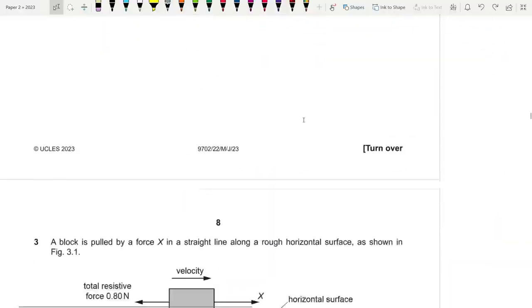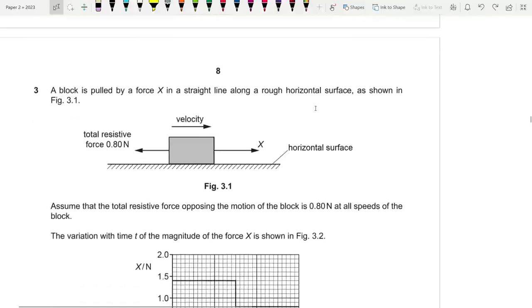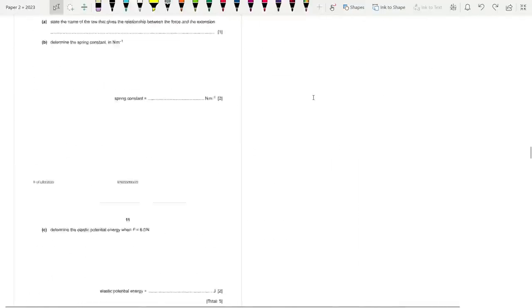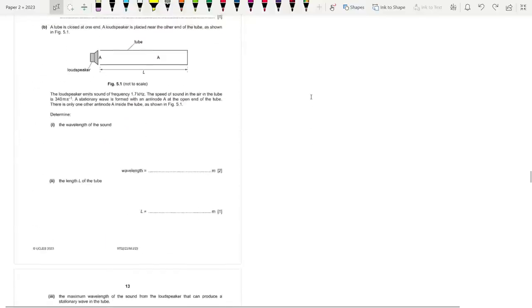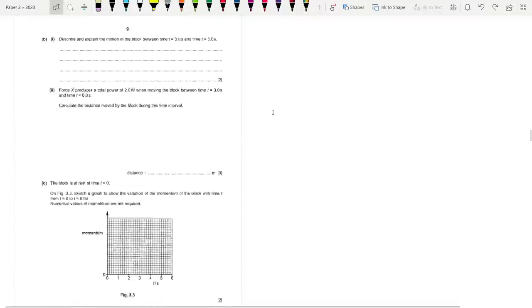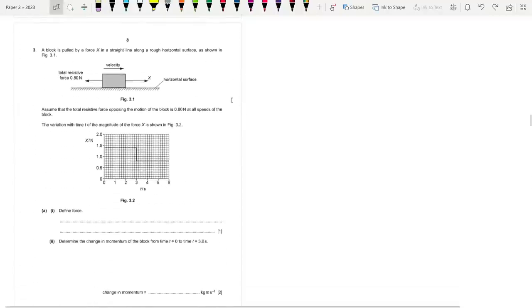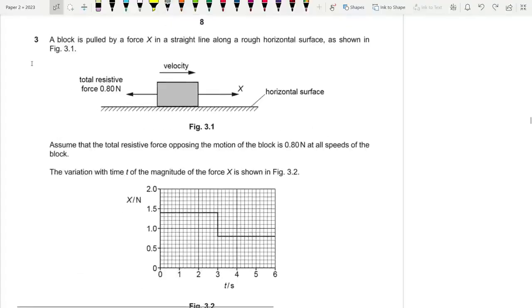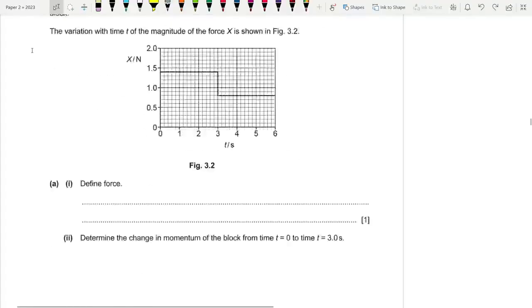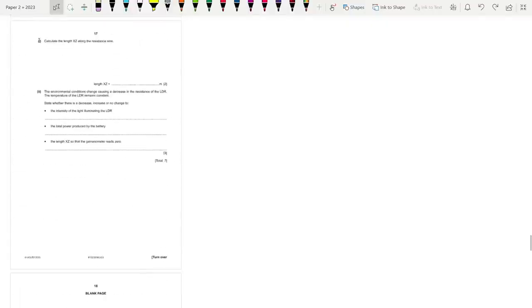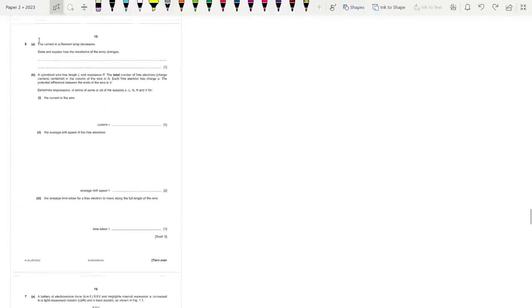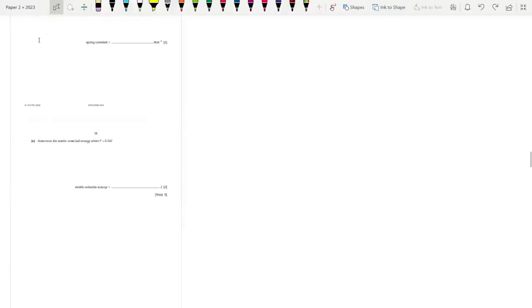Okay, anyway, let's move on to question number 3. So how many do we have in this question in total? There's a total of 5 questions, so pretty straightforward. We're going to be done in 30 minutes. A block is pulled. Wait, there might be more actually below this. Oh yeah, we have 6, 7, sorry, there are a lot of blank pages in between.